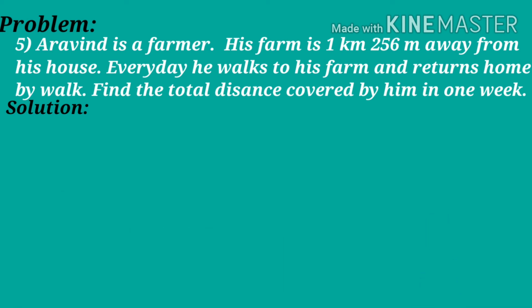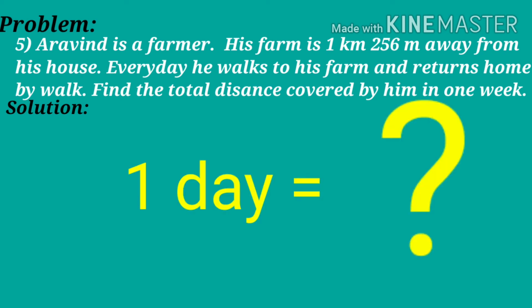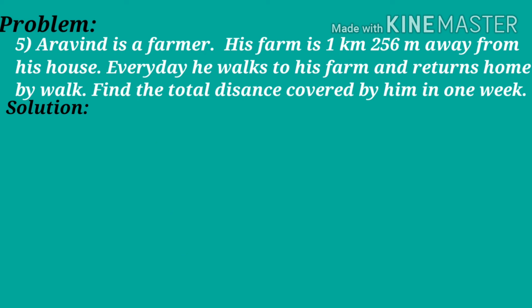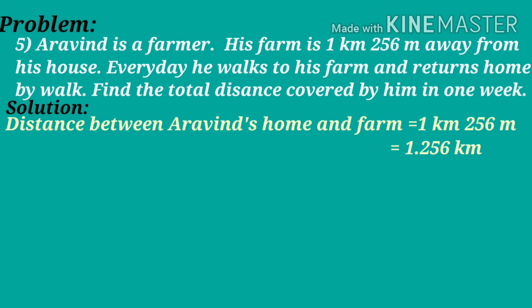Children, in total how much distance does he cover in a day? Yes, to find that we have to add 1 kilometer 256 meters 2 times. And we get 2 kilometers 512 meters. We can find this distance by doing multiplication also.